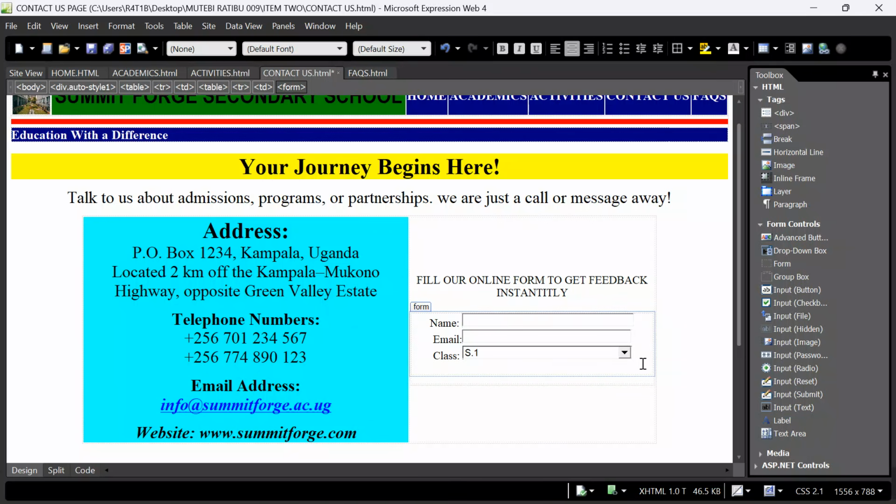I want to put maybe gender. I want to know the gender for the student. And under gender, we have two sections. Let me use a radio button. Come over here, click radio, put it over here. I want to say this is maybe male. Over here, sorry. Come over here.